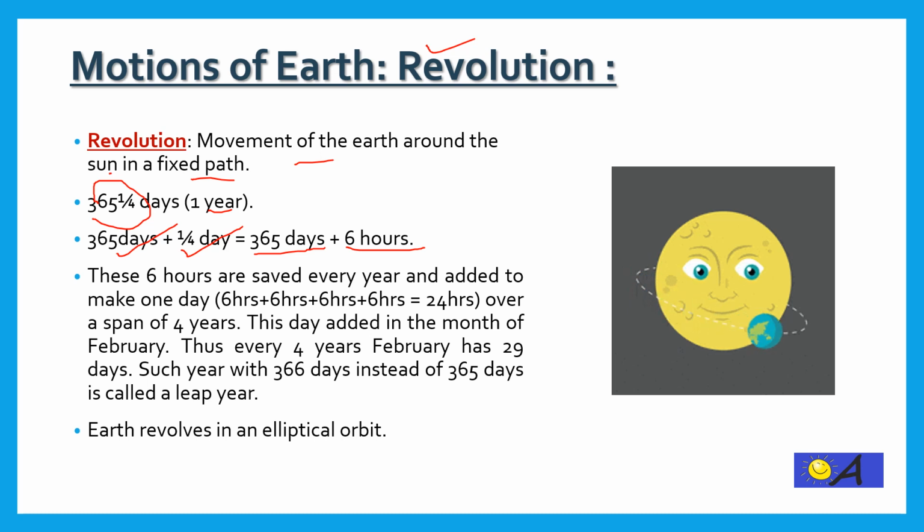But we celebrate New Year at the end of 365 days, right? Why? This is because these 6 hours are saved every year and added to make one day. For 4 continuous years, these 6 hours are added and they make 24 hours over a span of 4 years. This day is added in the month of February and every 4 years February has 29 days instead of 28 days. Such a year which has 366 days and not 365 days is known as a leap year. Now you can comment below the next leap year.